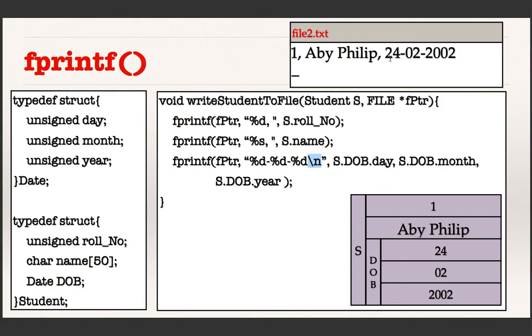Previously we had used putc to print to the file character by character. Now fprintf can be used to print a group of characters. You can print a name, or you can print a number, depending on what you want to print, you can use fprintf appropriately. The only difference between printf and fprintf is that here you are writing to a file, and hence you have to pass the file buffer pointer as an argument. So this function has finished its execution, so it is going to return to the main function.